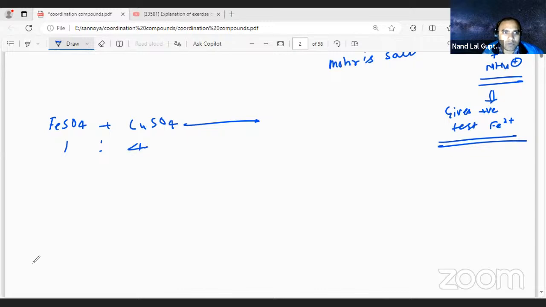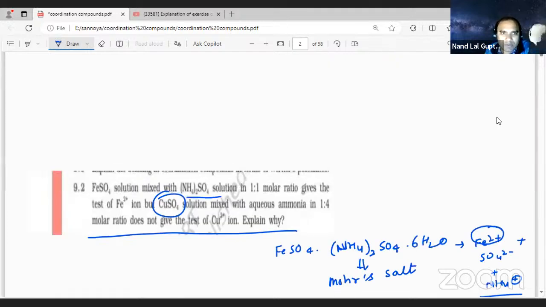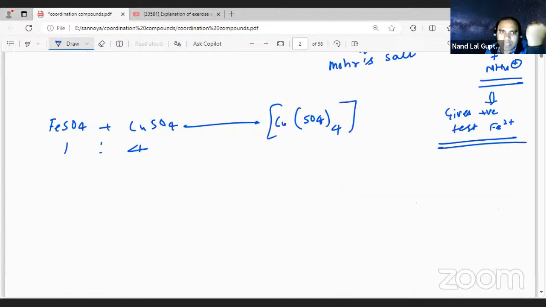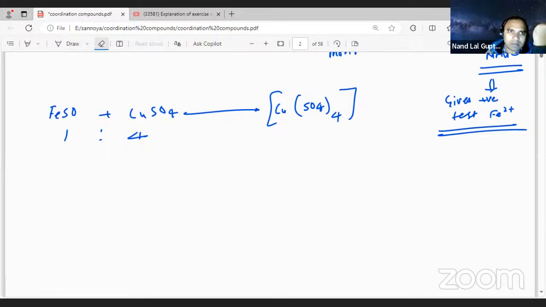So what complex are you going to get, student? [Cu(NH3)4]2+.